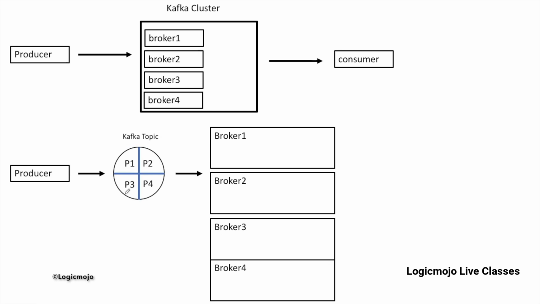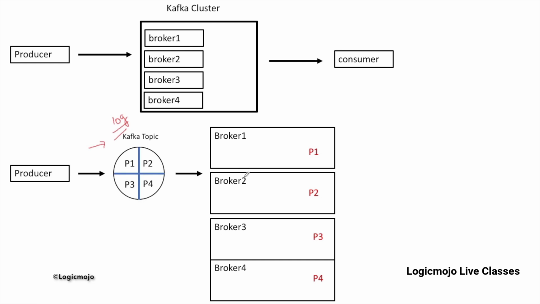It's nothing but dividing the messages. So let's say in our example we are getting logs as input from the different producers. We distribute these logs into different partitions P1, P2, P3 and P4, and then we put these different partitions into the different brokers. So broker 1 stores partition P1, and similarly P2, P3 and P4. That's how we are able to manage huge distributed systems. Even if we have streams of logs, we can easily distribute them among different brokers.